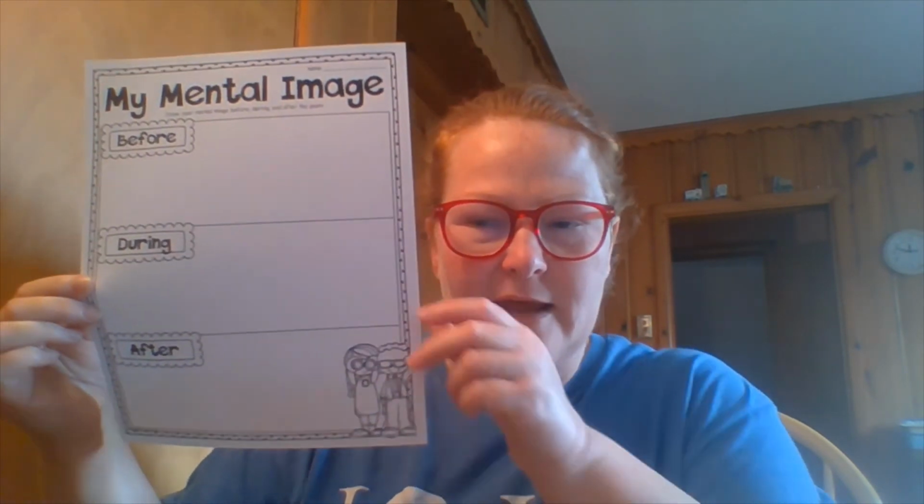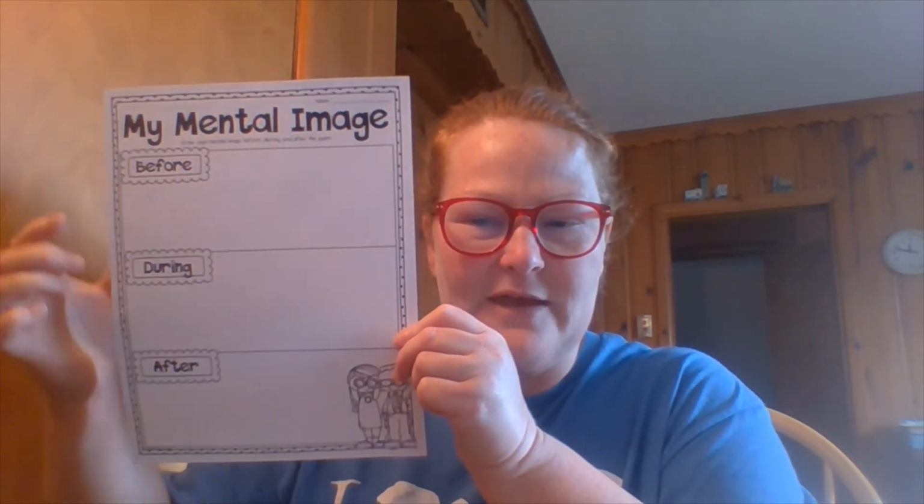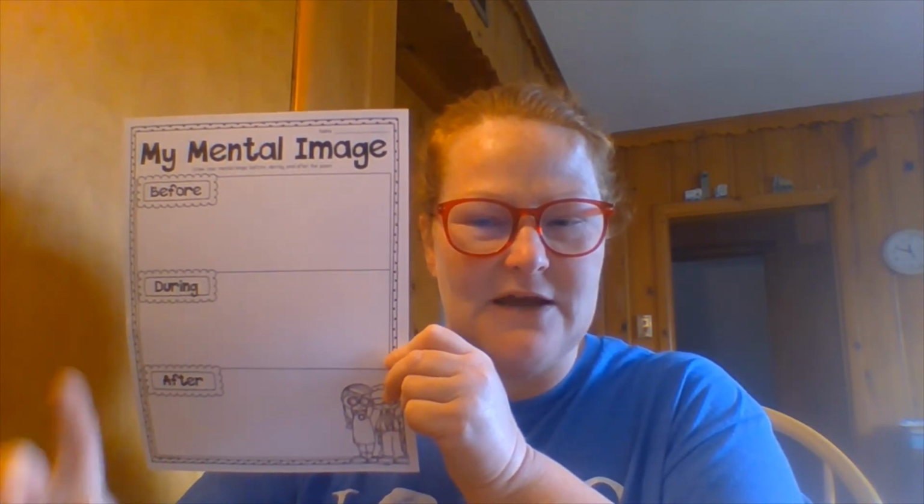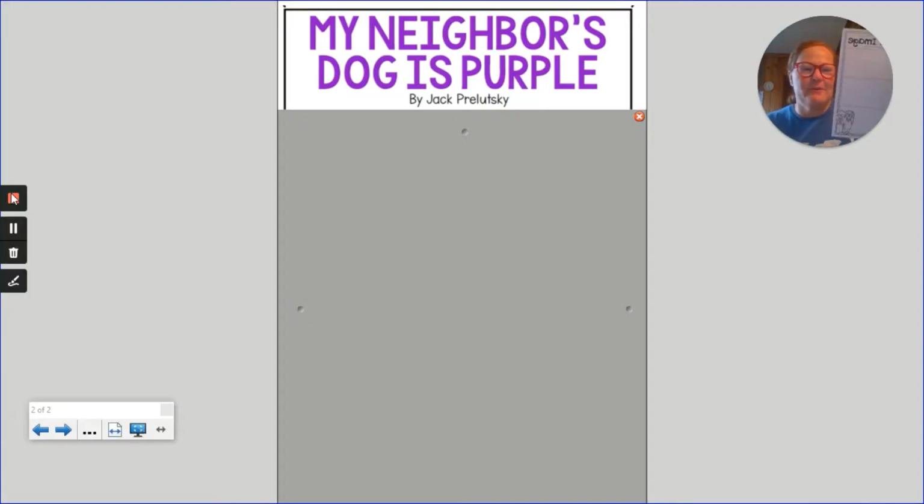So go ahead and pause the video, get your paper if you'd like to join me, and think of writing down before, during, and after on your paper so that we can visualize as we read. All right? Okay, pause the video, get that done, and we can go on with the poem. You have your paper, and you should have your before, during, and after ready to go. We're going to do some visualizing, okay?